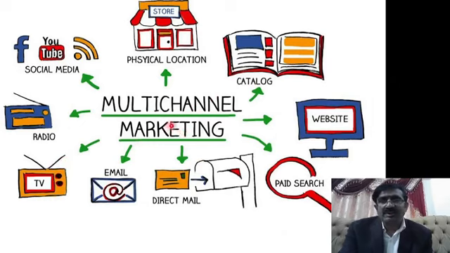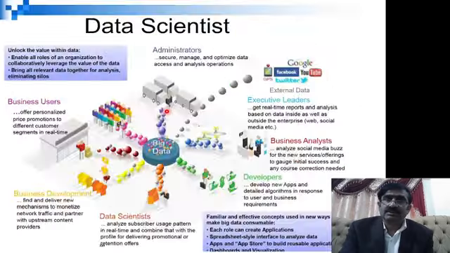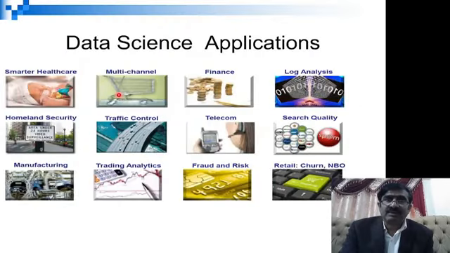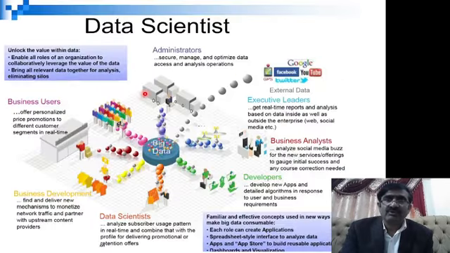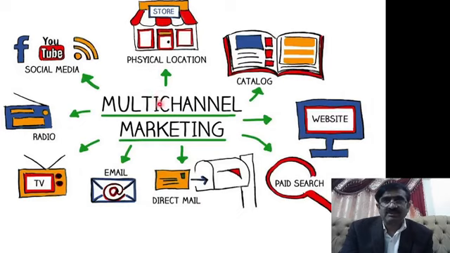It may be in the form of text, in the form of images, in the form of signals. For the data coming from different channels, you have to channelize it. You have to use it for forecasting, for understanding, for prediction, for pattern identification.